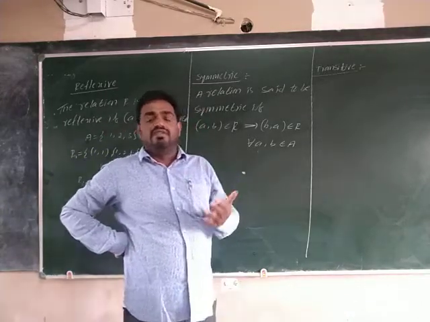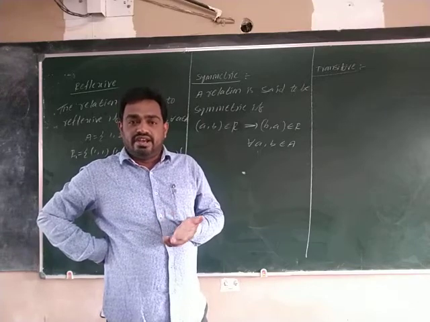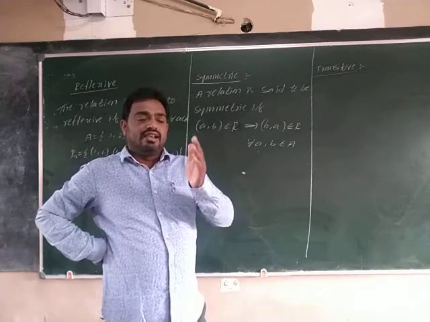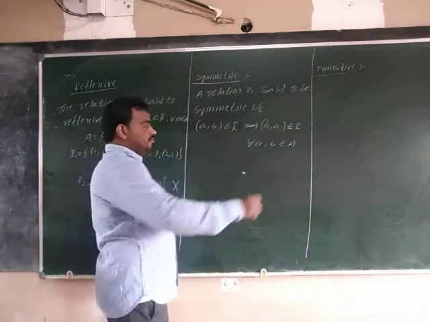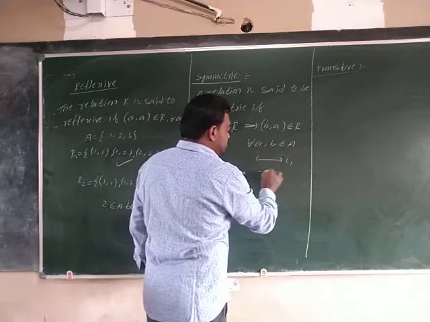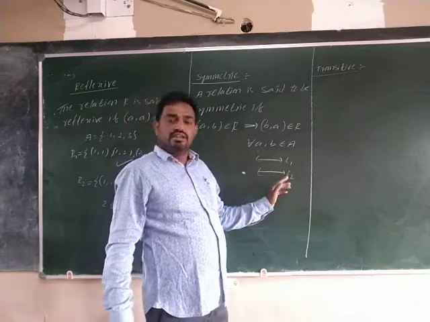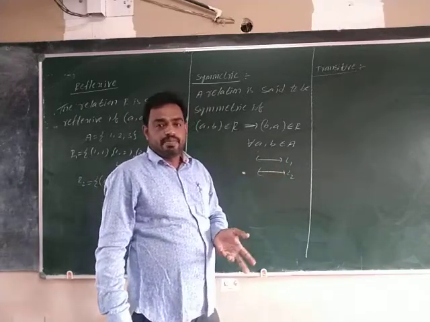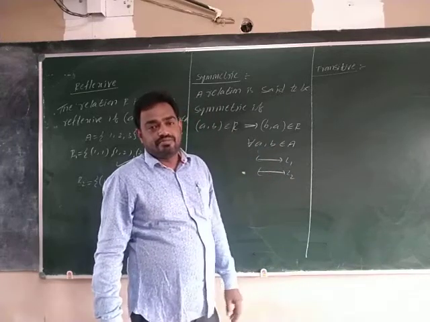The relation R is defined as the line L1 is parallel to L2, which is symmetric. You see, this is the line L1. This is the line L2. L1 is parallel to L2. Then L2 is also parallel to L1. L1 is parallel to L2, L2 is parallel to L1.